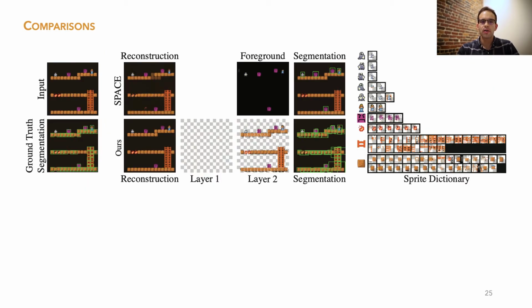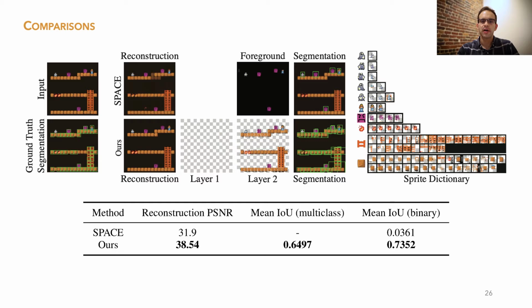To further evaluate our method in comparison to SPACE, we deconstruct a synthetic game dataset for which ground truth positions are known for every sprite. Again, while SPACE only recognizes several sprites, we are able to learn each ground truth sprite. We quantify this by computing the intersection over union induced by the SPACE foreground-background segmentation and ours. Our IOU score is over 20 times higher than SPACE's.